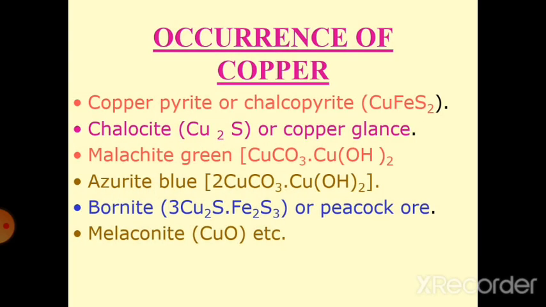Occurrence of copper. Copper has five types of ores. First one, copper pyrite or chalcopyrite, molecular formula CuFeS2. Cuprous glance or chalcocite, Cu2S. Malachite green, copper carbonate, CuCO3.Cu(OH)2. Azurite blue, copper carbonate plus copper hydroxide. Bornite, Cu2S.Fe2S3. Also cuprite, malachite, copper oxide, etc.